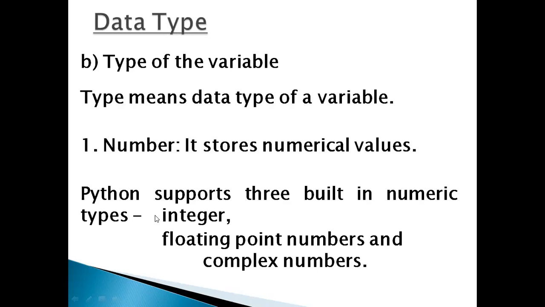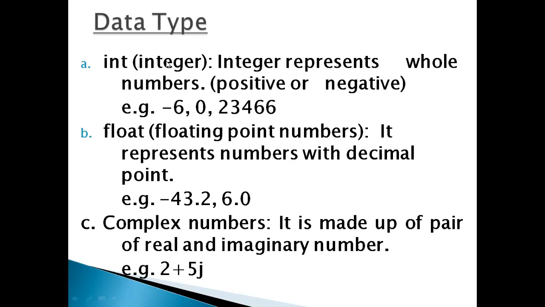See here, any value which you are assigning to the variable, Python automatically decides which data type it is. So here: integer, float (floating point, decimal points), and complex number. These three types are supported. The int function represents a whole number, which can be positive or negative.